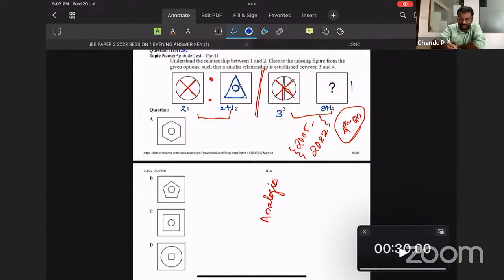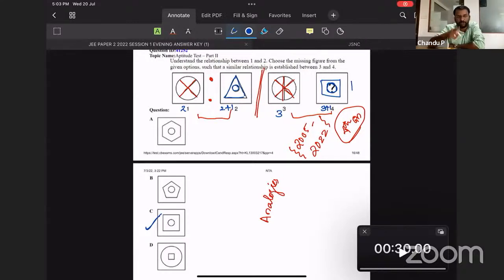Usually we can assume it can be a square, and a circle will be introduced at the center. That is one assumption, and as per the key of JEE also, they went for option C. It's right, and this is a probable answer.